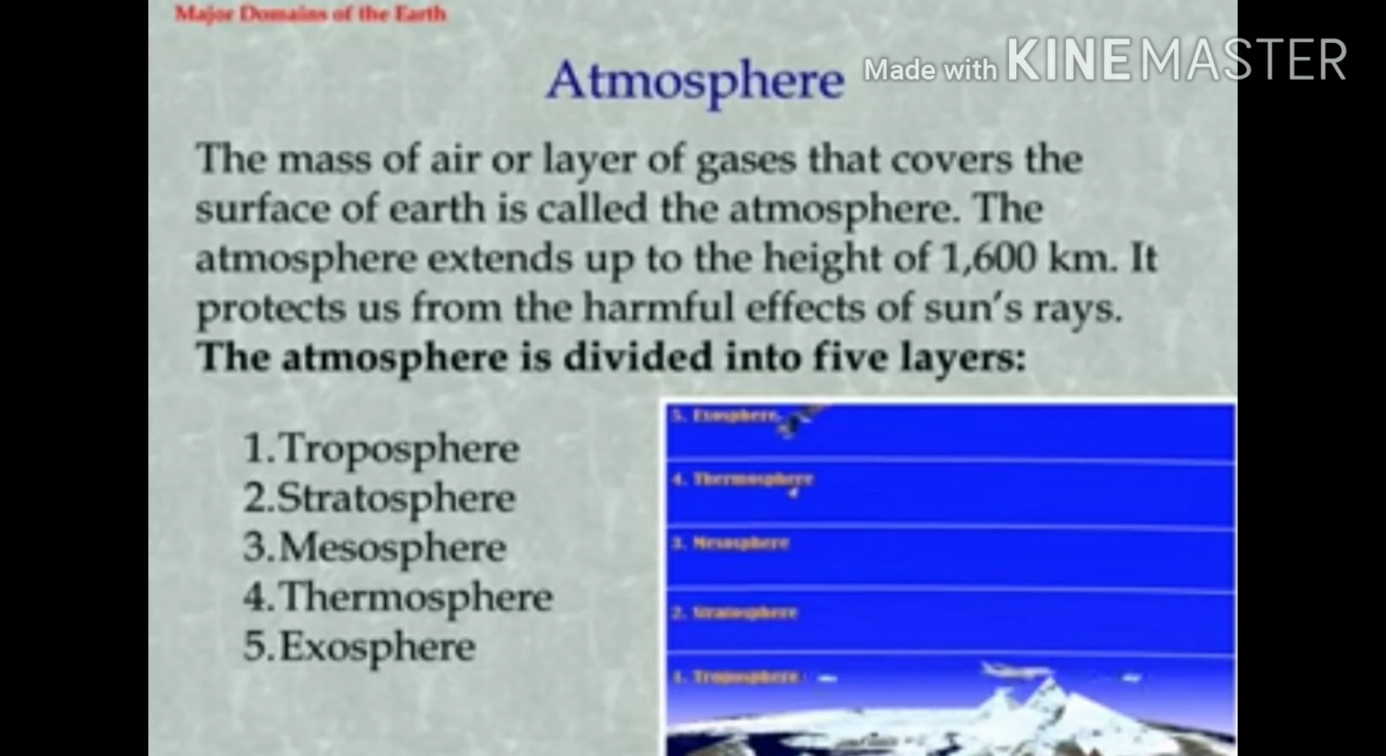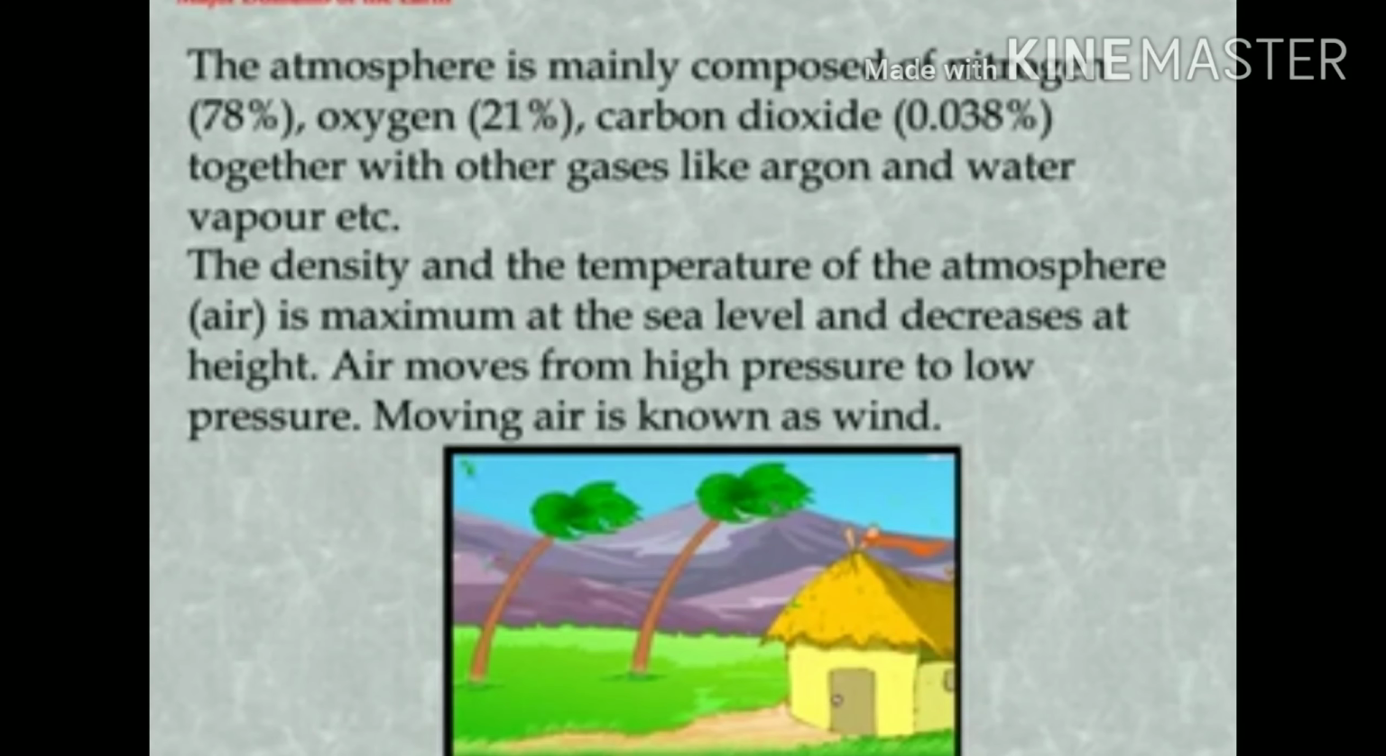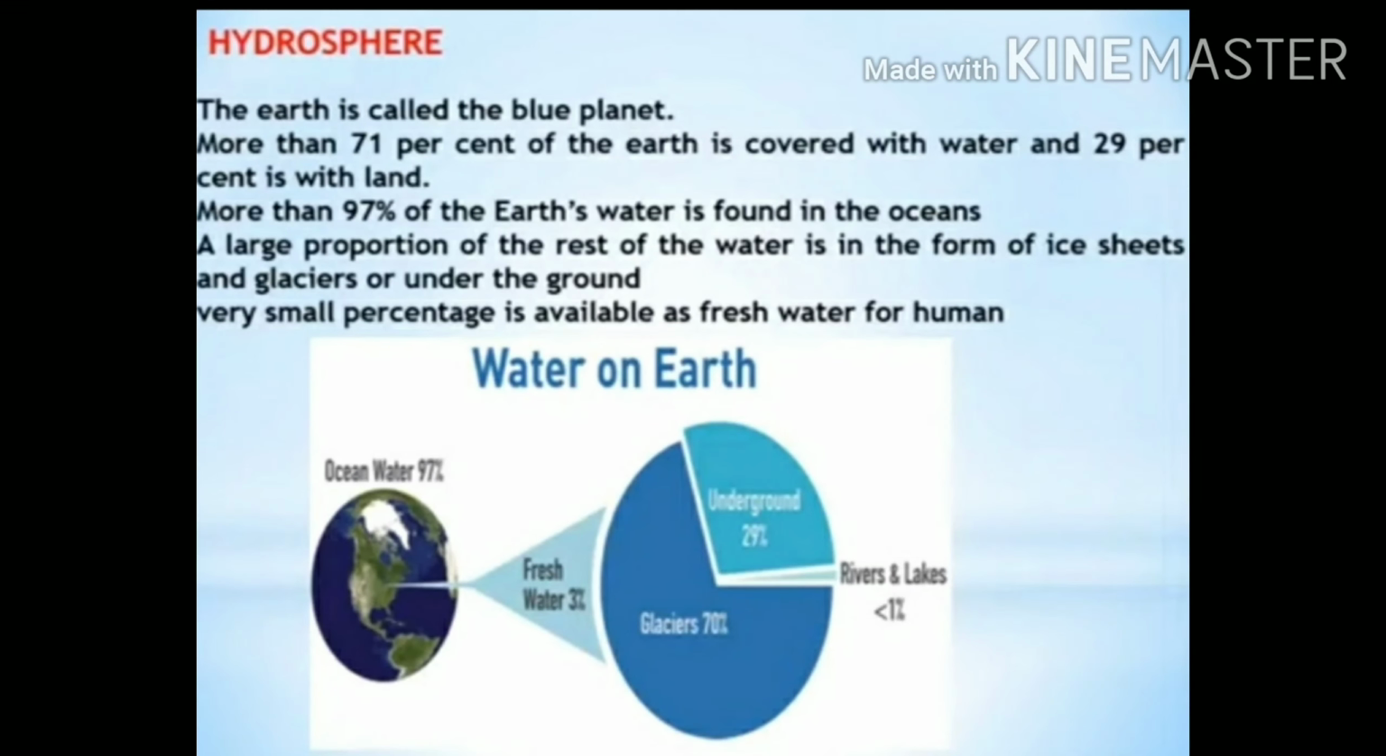Now we are learning more about atmosphere. It is mainly composed of gases, that is 78% nitrogen, 21% oxygen and 0.38% other gases like argon, carbon dioxide and water vapor. Air moves from high pressure to low pressure. Moving air is known as wind. We all know that the moving air is known as wind.